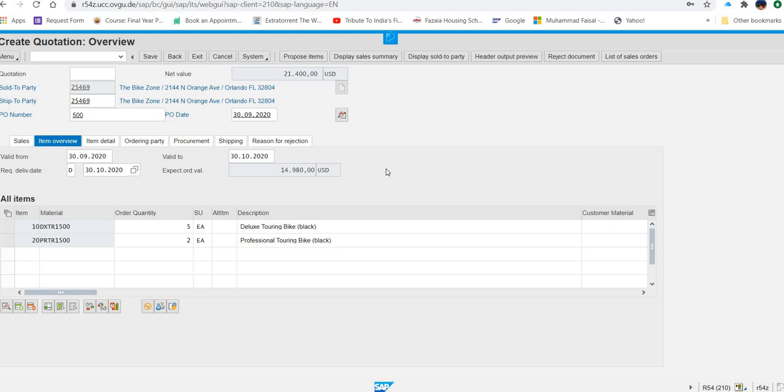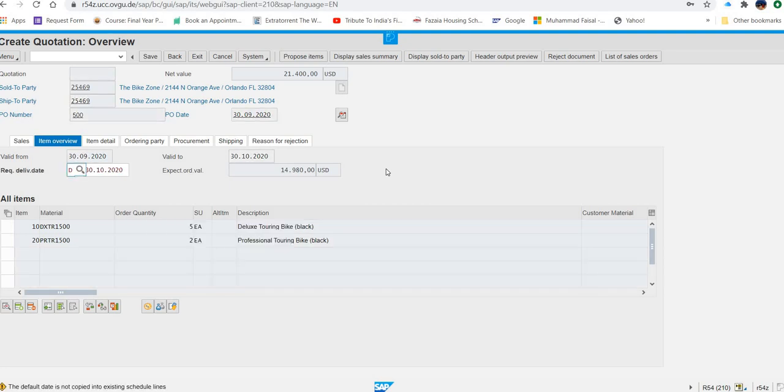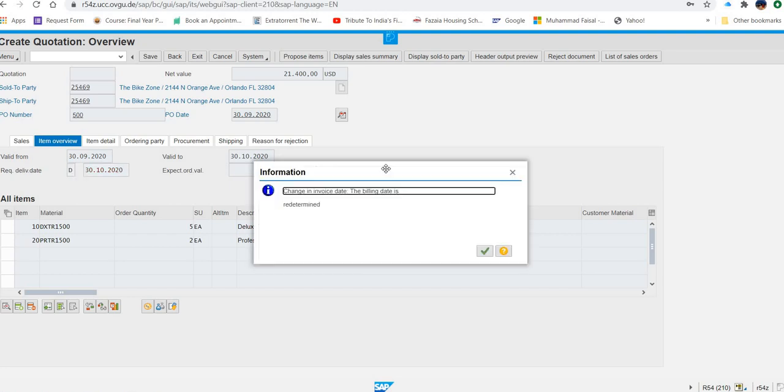Now, what next? Now they are saying you will just press enter and you will receive a message. The default date is not copied into existing schedule lines. So for this message, what you are going to do, they are just saying press enter. Change in the invoice date, the billing date is redetermined. Okay, fine.